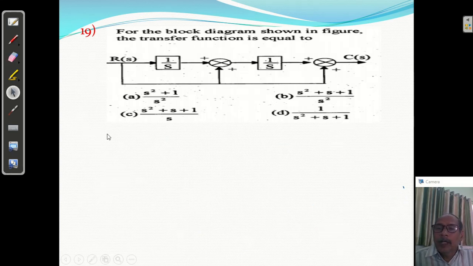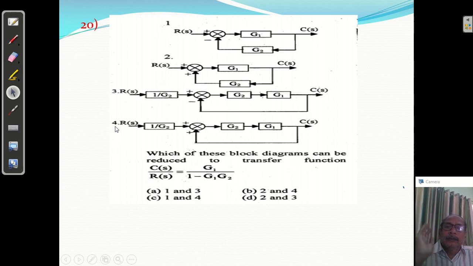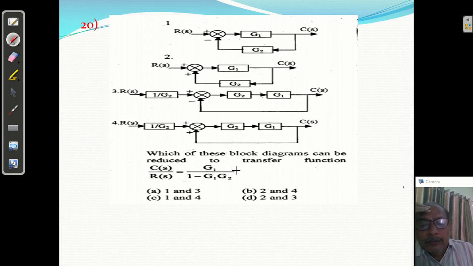And the last question I'm going to solve. We have given this: which of these two block diagrams can be reduced to the transfer function C(s) upon R(s) is G1 upon 1 minus G1 G2. I want this G1, this transfer function is given. What should be the transfer function? We want this. Which of the four will give it?